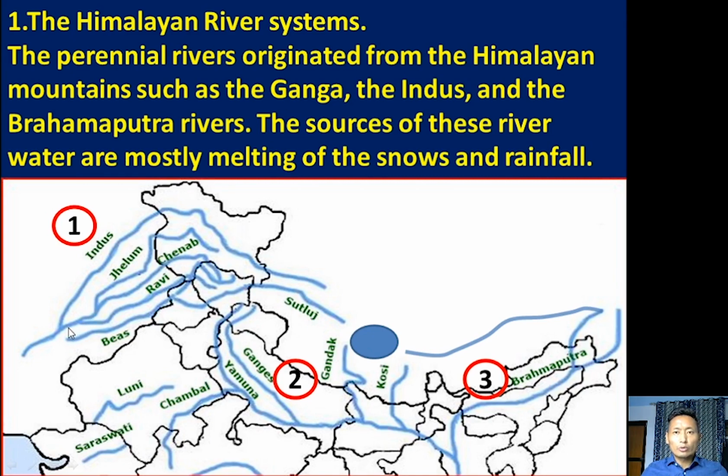These rivers flow throughout the year because their sources are mostly the melting of snow. The two main sources of water for these river systems are the melting of snow and rainfall.